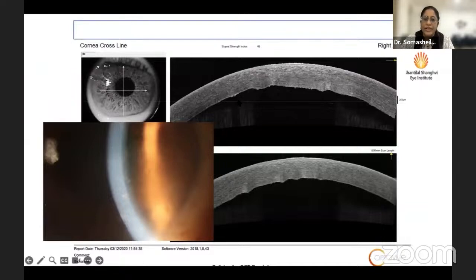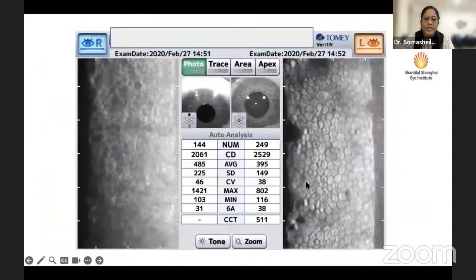Again, I love doing ASOCT, and you can see those keratic precipitates. They are not old ones. They're quite fresh, actually. That's why you can see them hanging like this. And the DM is thrown into folds. This is the specular microscopy for this patient. This is the right eye, the affected eye, which shows a lowered count. Luckily, he presented a little earlier on, so his cornea will not head towards decompensation, hopefully.